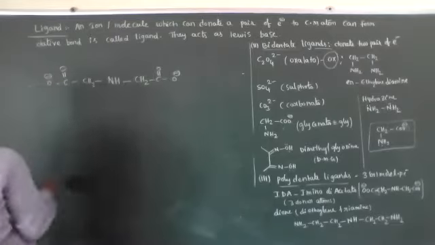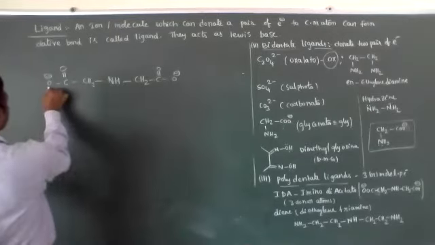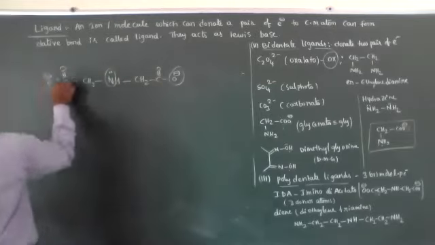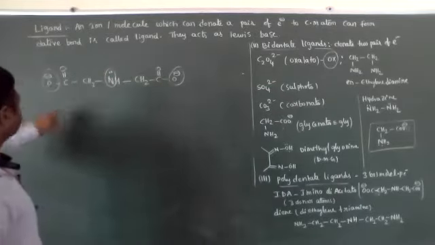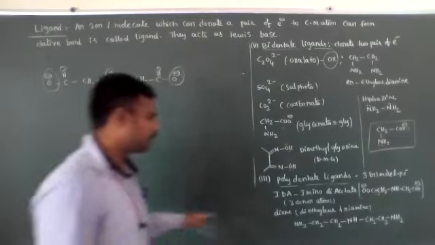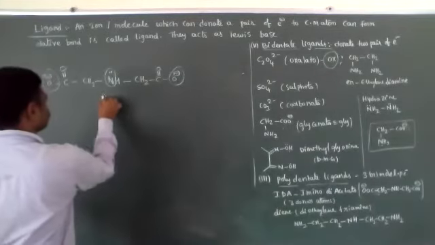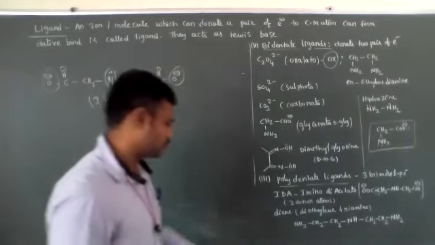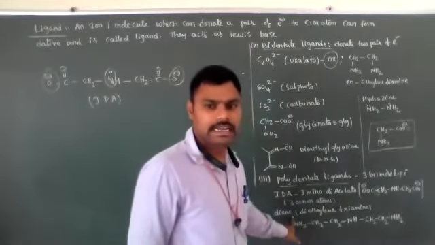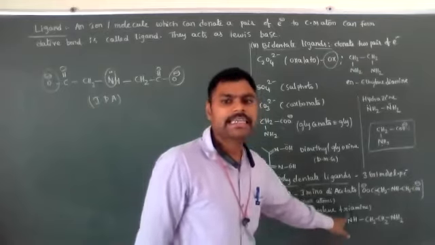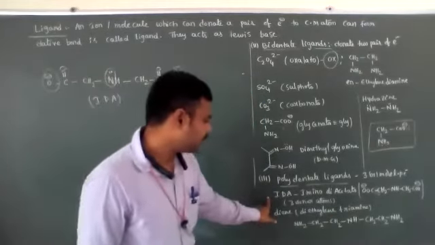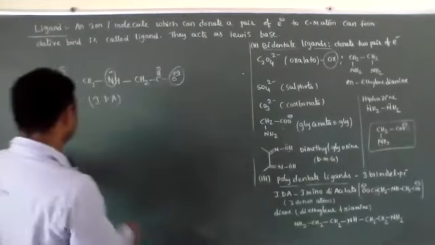O minus. Here this oxygen is a donor atom, nitrogen is a donor atom, and this oxygen is a donor atom. Three donor atoms are present, so it is a tridentate ligand: amino diacetato, whose symbol is IDA. And diene, diethylene triamine, also belongs to the tridentate ligands. Three donor atoms are present.